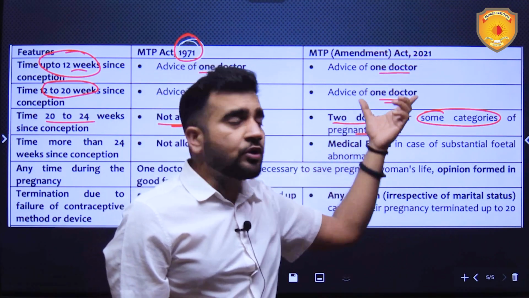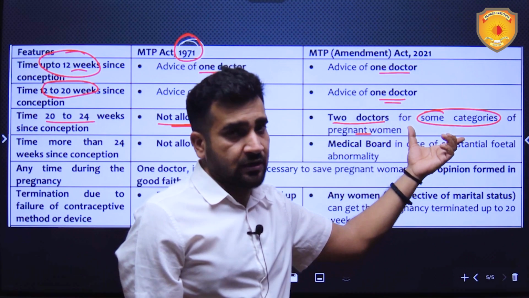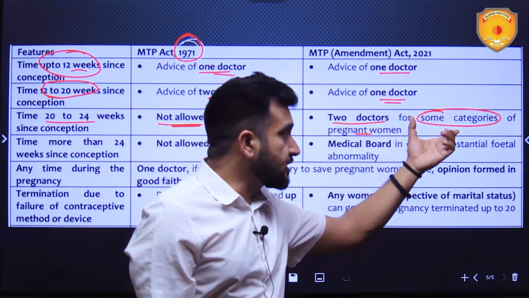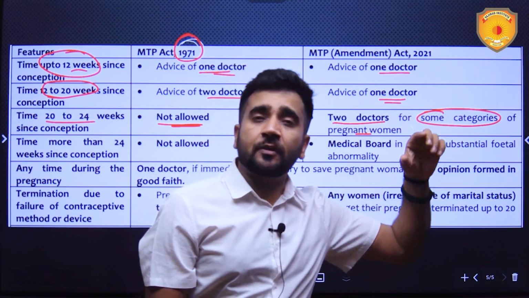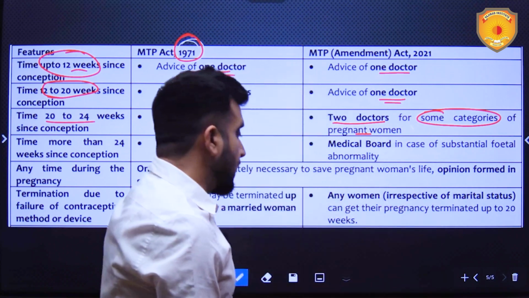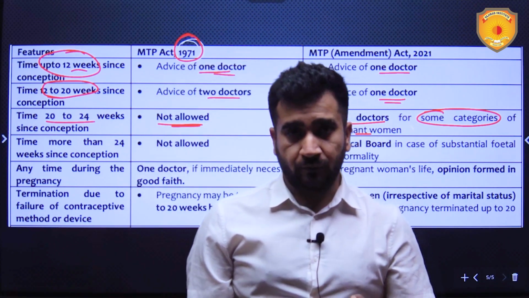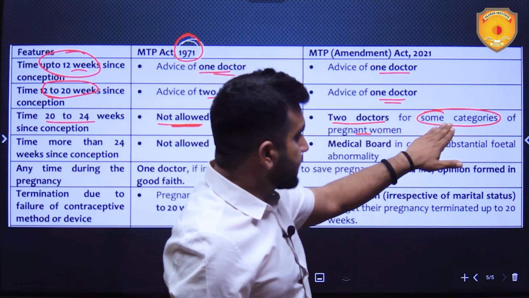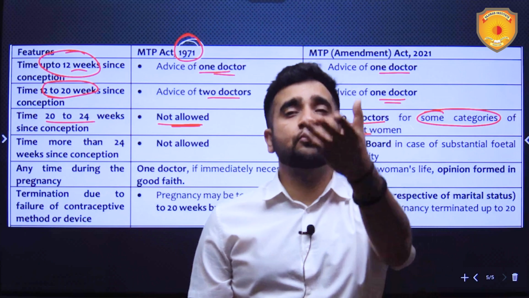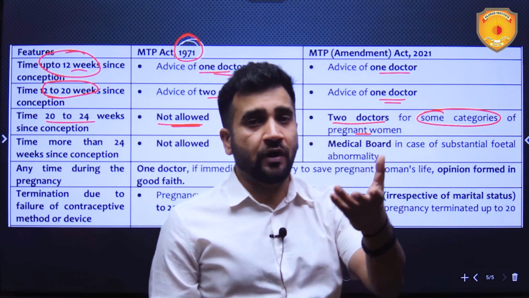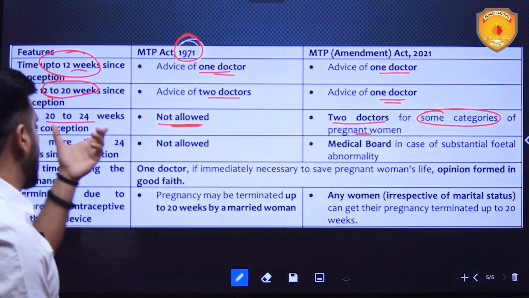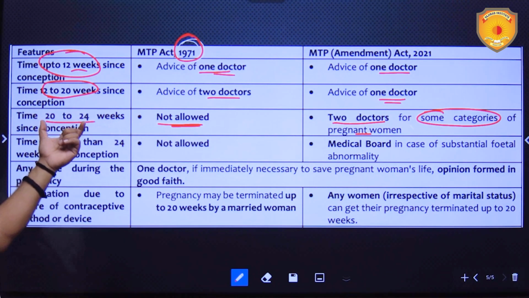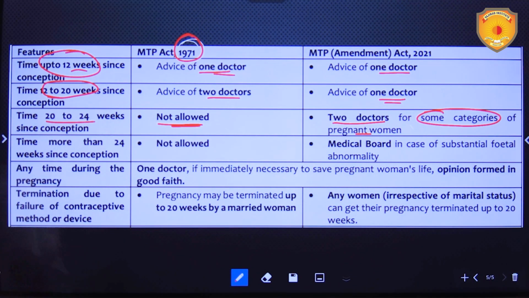But the Supreme Court judgment last year, 2022, enabled termination of pregnancy of unmarried and single women also. That is why it is being called a landmark judgment. So the categories now include single and unmarried women, who are allowed to terminate their pregnancy with the advice of two doctors in 20 to 24 weeks.